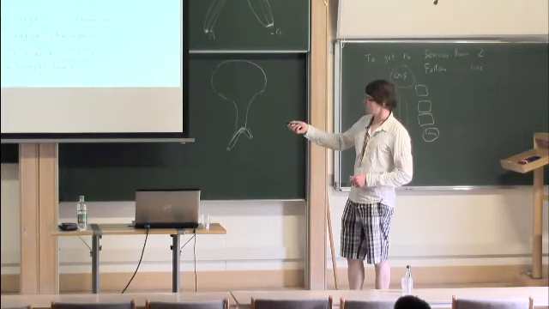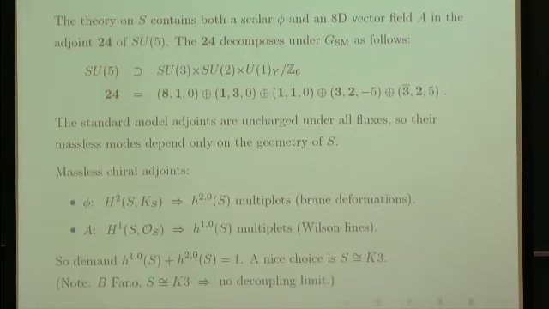We get h^{2,0}(S) of them coming from phi. Physically, these correspond to deformations of the brane stack on S. And we get h^{1,0}(S) coming from the gauge field. These are continuous Wilson lines. So we want one of these or the other. We only want one copy of the adjoint. So we demand that one of these Hodge numbers is 1 and the other is 0. A nice choice for this is to take S to be a K3, which corresponds to this first possibility here.